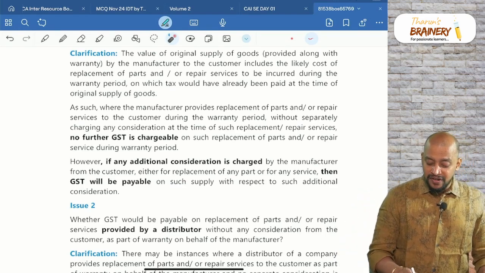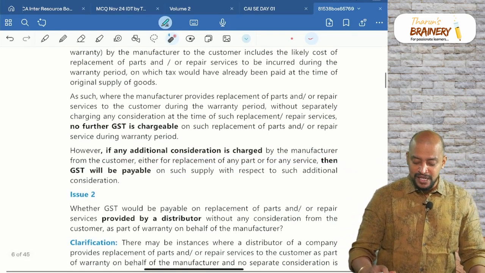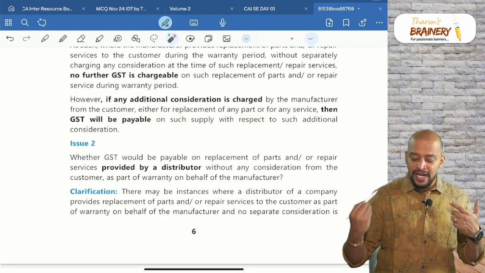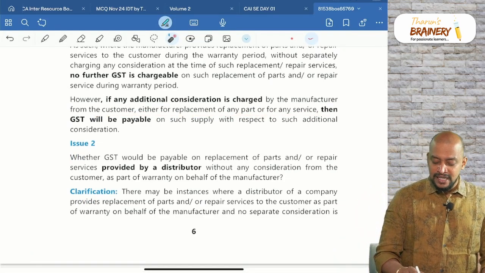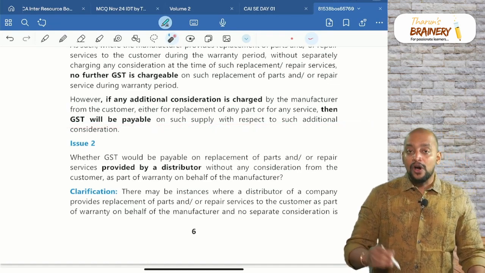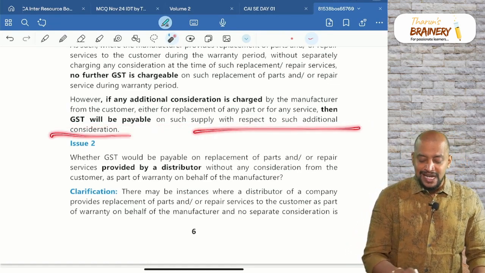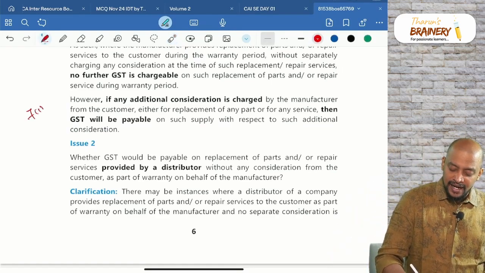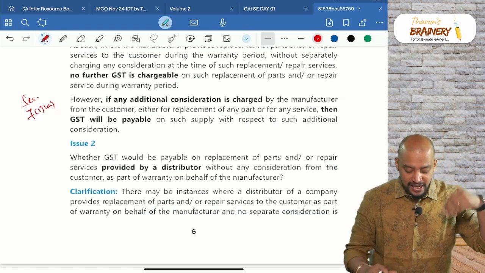Okay. However, if any additional consideration is charged by the manufacturer from the customer, either for replacement of any part or for any service, then GST will be payable on such supply with respect to such additional consideration. That will become supply under 7(1)(a), but only to the extent of what? Additional consideration, that extra amount that is being collected.